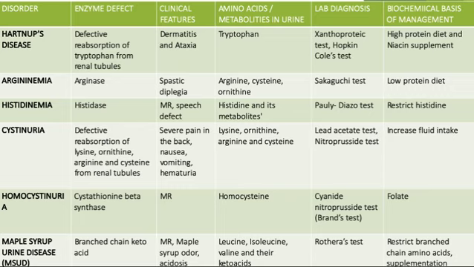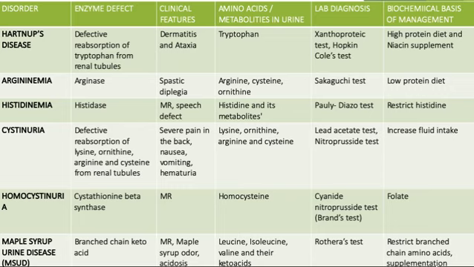And then the last one is maple syrup urine disease, or MSUD. It is due to a defect in branched chain keto acid metabolism. What are the clinical features? Mental retardation, maple syrup odor, and acidosis are seen. What are the metabolites excreted in the urine? All the branched chain amino acids and their keto acids. The test done is Rothera's test, which is positive. And then what is the management? By giving a restricted branched chain amino acid diet, and supplementation is given in these patients.